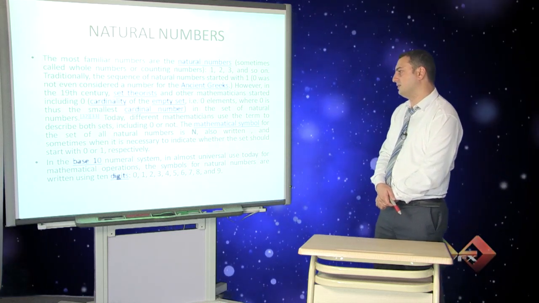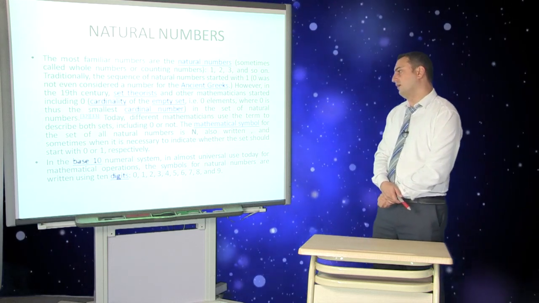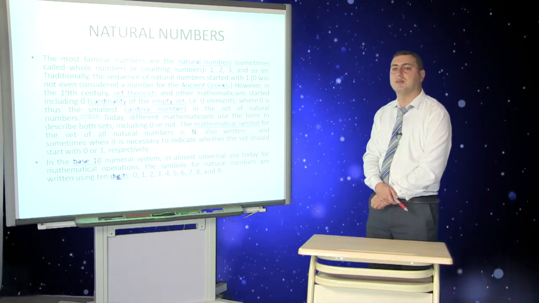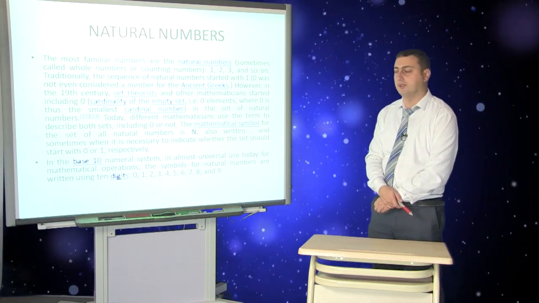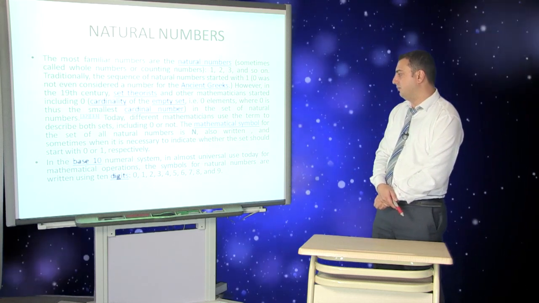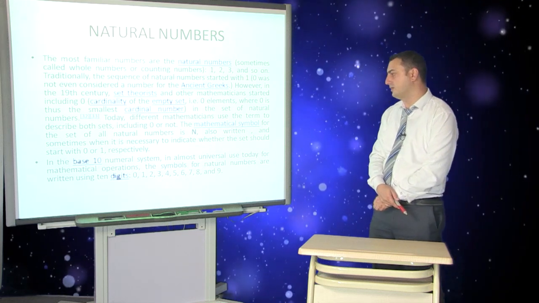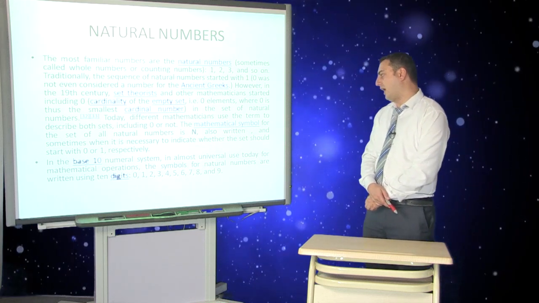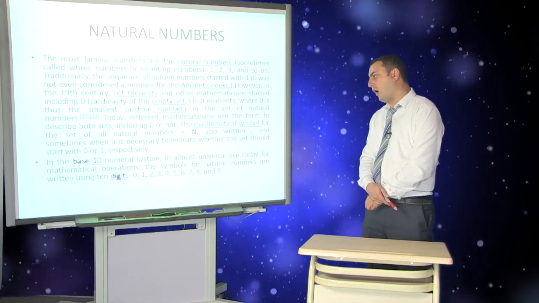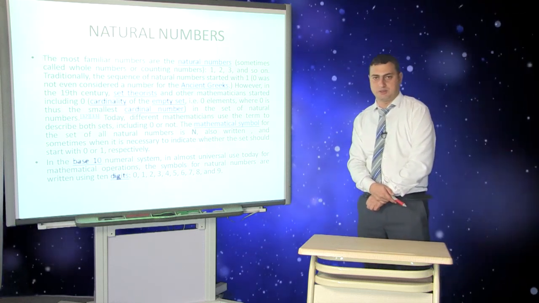The mathematical symbol for the set of natural numbers is N, sometimes written with a subscript to indicate whether the set should start with 0 or 1. In the base 10 numeral system, in almost universal use today for mathematical operations, natural numbers are written using 10 digits from 0 up to 9. So what are mathematical operations?